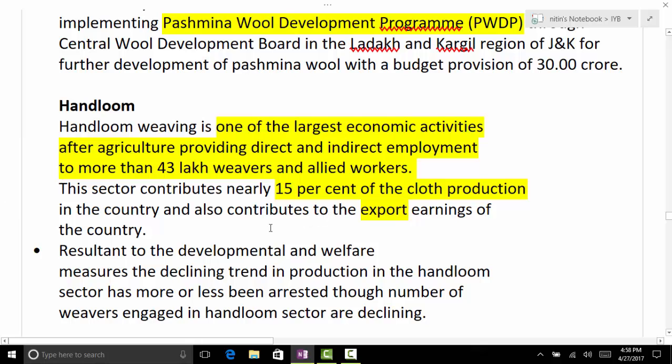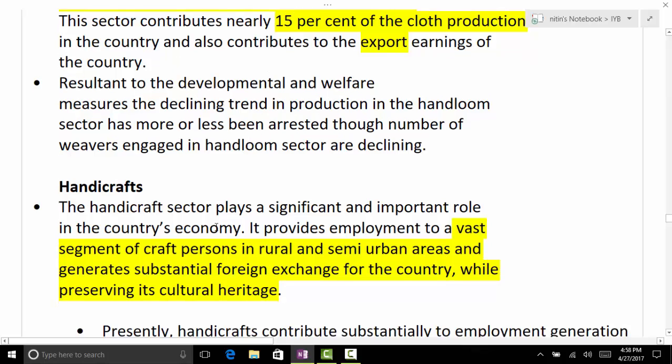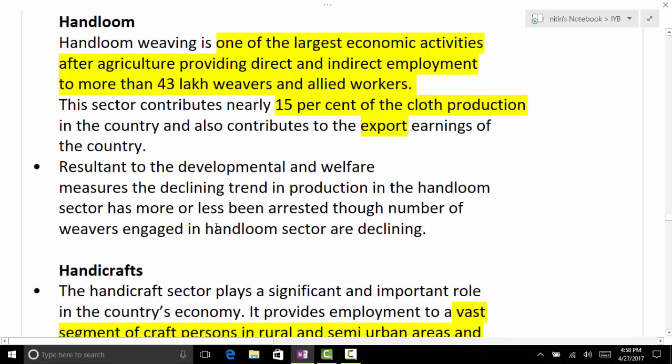Come to handloom. Again, handloom has linkage to agriculture, providing huge employment to how many people? 43 lakh weavers and allied workers. It contributes 15% of the cloth production and also contributes to the export earnings of our nation. So we have the India Handloom Brand also.